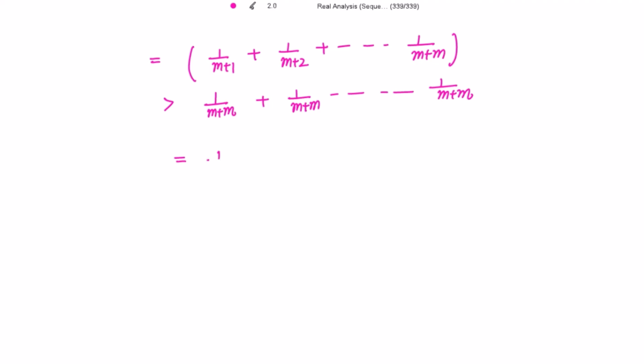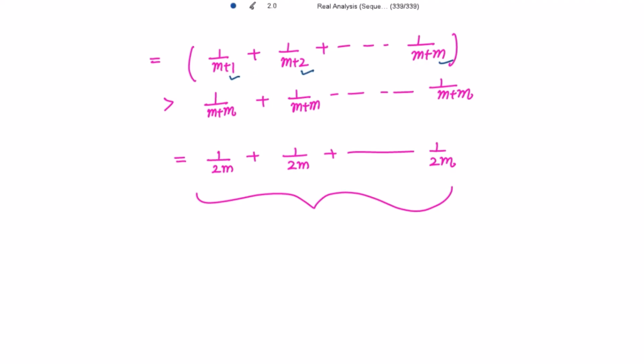So this is equal to 1 divided by 2m plus 1 divided by 2m up to 1 divided by 2m. How many number of terms these are? 1, 2 up to m. So these are m number of terms. So this sum is further equal to m times 1 divided by 2m. So cancelling this m and we get here 1 divided by 2.